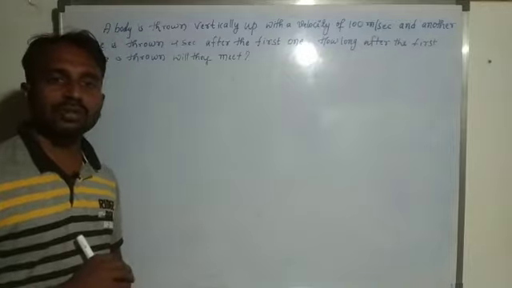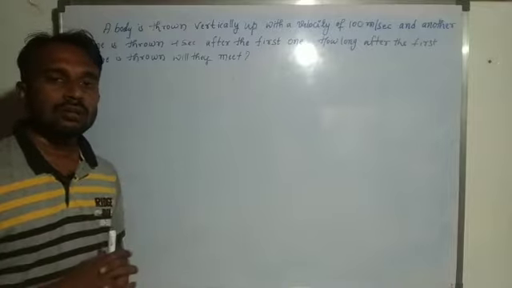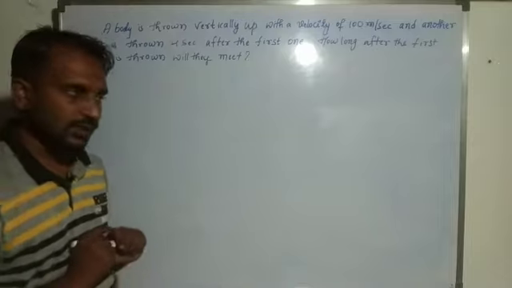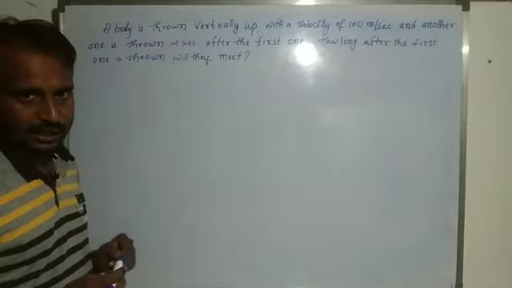We have to find out a time interval when these two particles meet each other. So the first one is already given, initial velocity 100 meter per second.